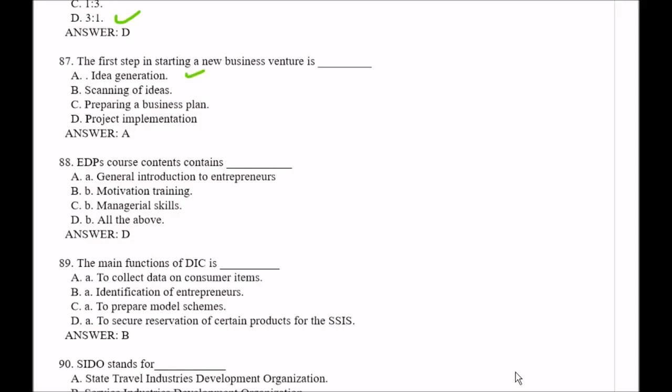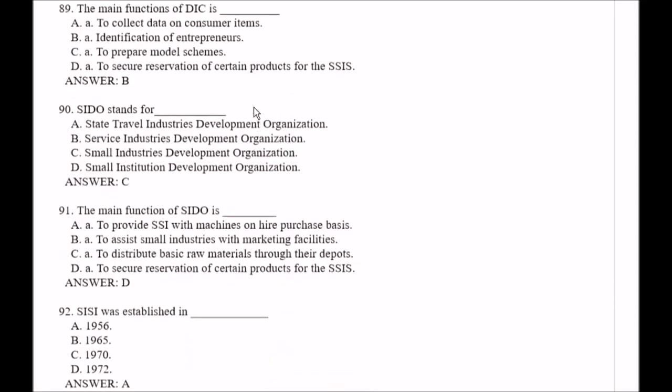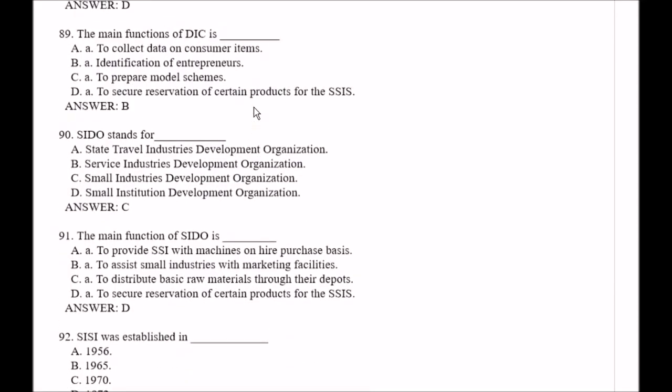Question number 88. EDP's course contains: option A, general introduction to entrepreneurs; option B, motivation training; option C, managerial skill; option D, all of the above. So the right answer is option D, that is all of the above. Question number 89. The main function of TIC is: option A, to collect data on consumer items; option B, identification of entrepreneurs; option C, to prepare model schemes; option D, to secure reservation of certain products for the SSIC. Right answer is option B, that is identification of entrepreneurs.